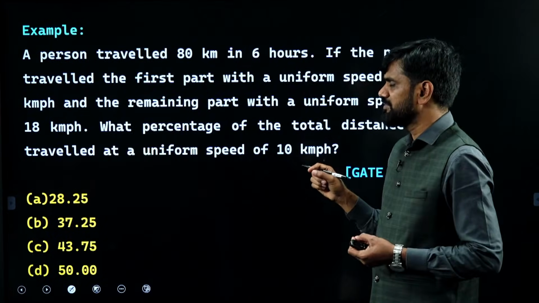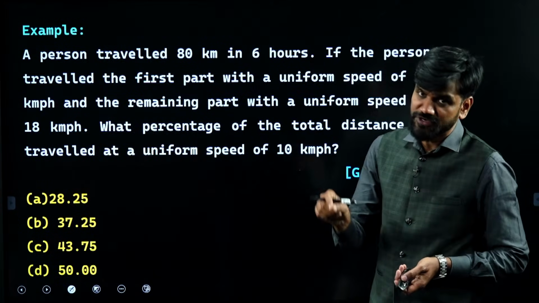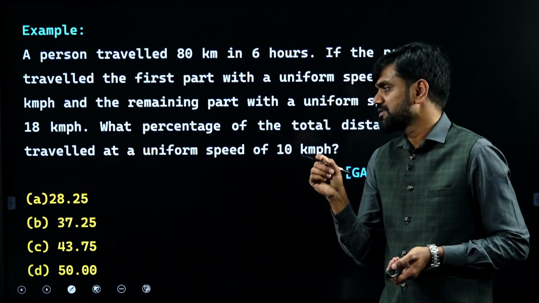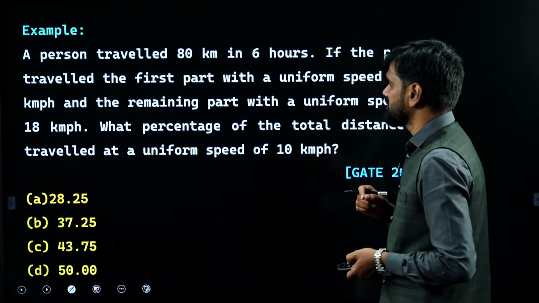So I can solve it by using alligation and mixture. I can also solve it by using equations. First I will show you the equations method, then I will take you to alligation. Equations method. As the total distance is given as 80 kilometers and the time taken is 6 hours.